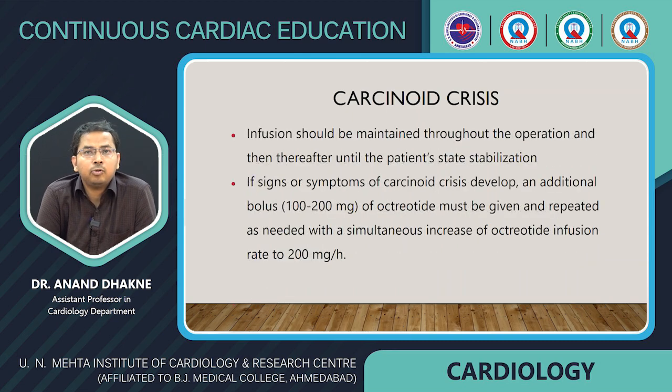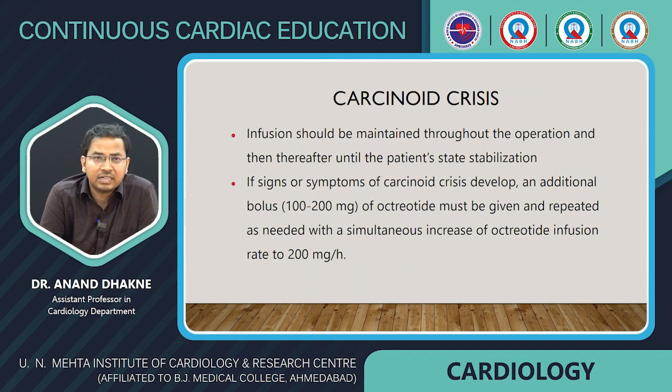The infusion should be maintained throughout the operation and then until the patient's state stabilizes. If signs and symptoms of carcinoid crisis develop, like hypotension, an additional bolus of 100 to 200 mcg of octreotide must be given and repeated as needed, with a simultaneous increase in the octreotide infusion rate to 200 mcg per hour.